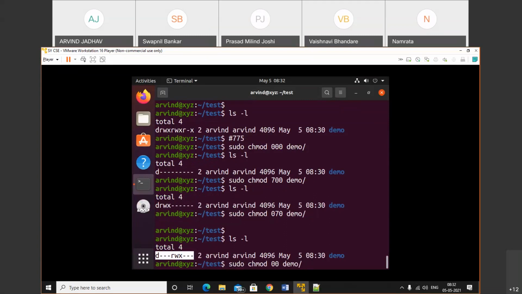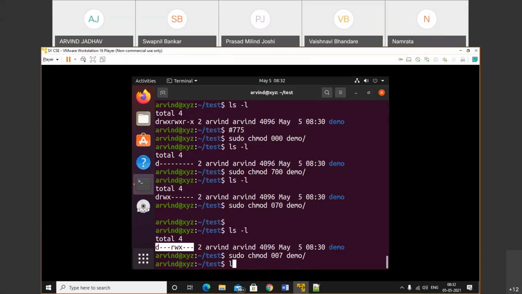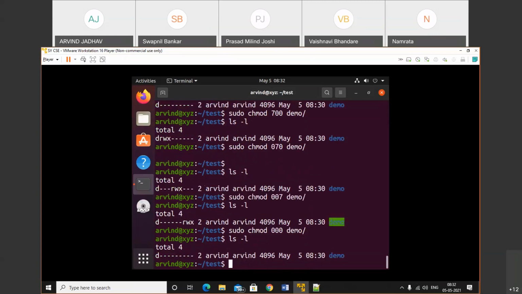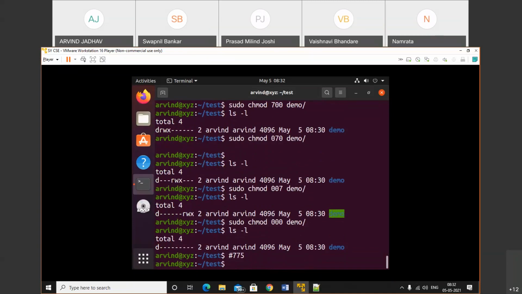Set for the other. Now check out, the other user can read, write, execute, but the owner and group owner do not have any permissions. Okay, so just remove all the permissions. ls -l. Do you know what to use to set the default permissions? 775, the default permission is like this.